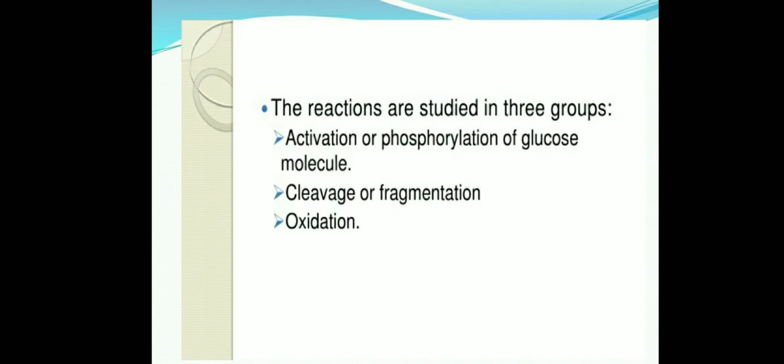One is called activation or phosphorylation of the glucose molecule. Simply, we can understand what phosphorylation of the glucose molecule is. A molecule of glucose binds with a phosphate group. So when a molecule of glucose reacts with phosphate, it is called phosphorylation of the glucose molecule. So this is the first step.